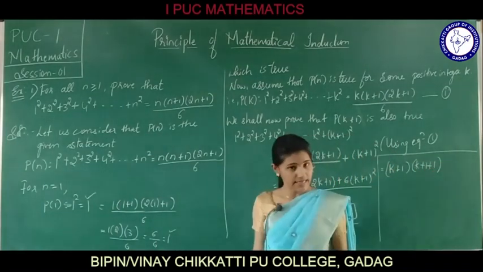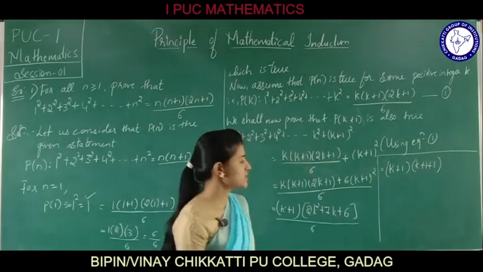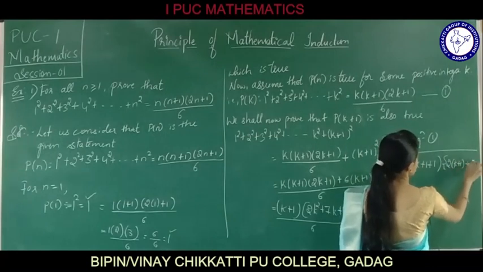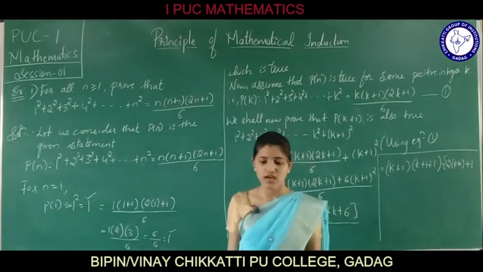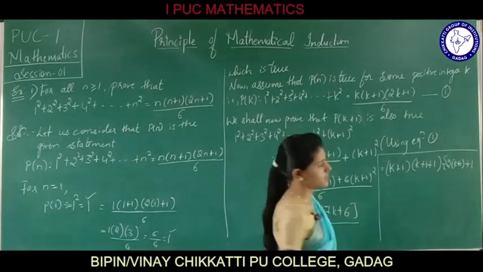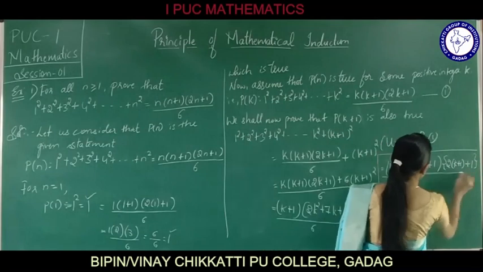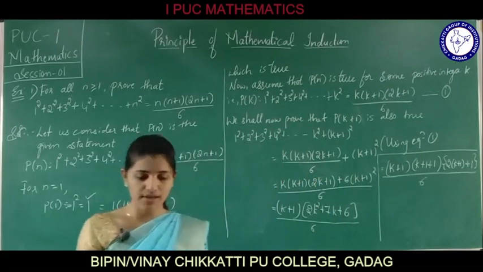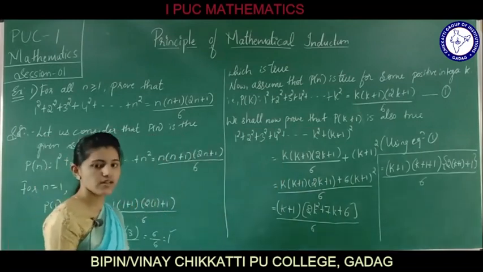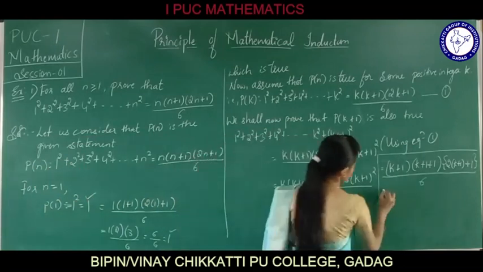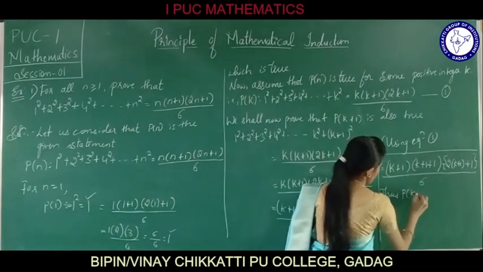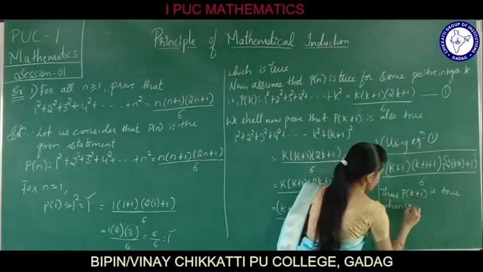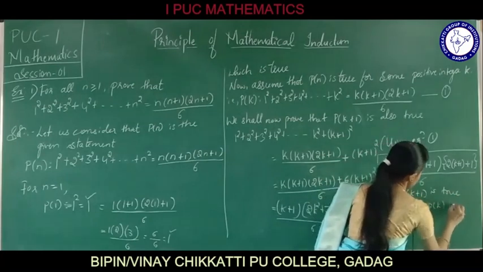plus 1, taking it as again common, can be written as 2 times of k plus 1 plus 1. What I have written? 2 times of k plus 1 plus 1 entirely divided by 6 by taking out as common. Now what has happened? Thus P of k plus 1 is true whenever P of k is true.